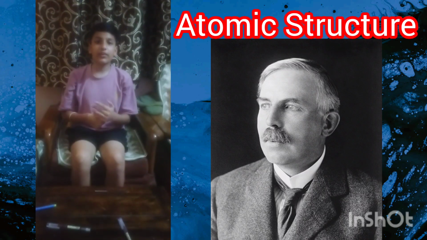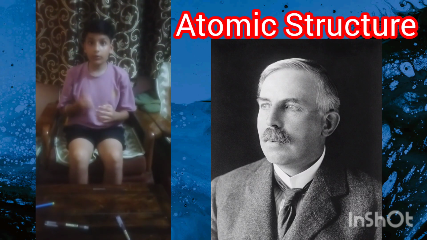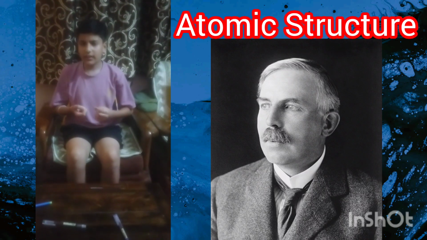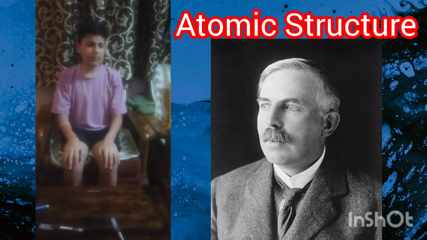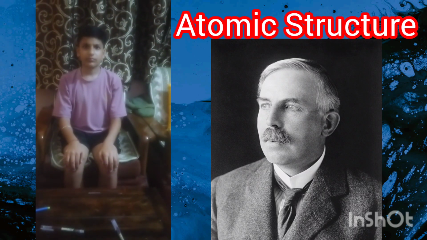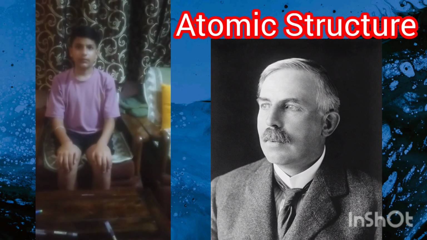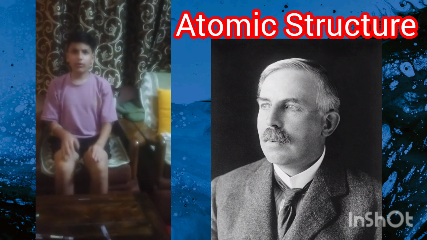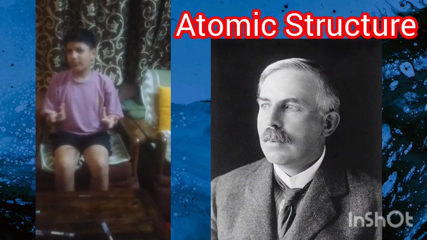What is the value of 1 mole? Ma'am, 1 mole is 6.023 into 10 to the power 23, which is very large. Which metal was used by Rutherford in his alpha scattering experiment? Gold, because gold scattered alpha particles very evenly.